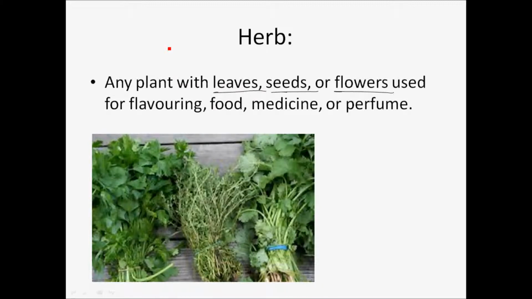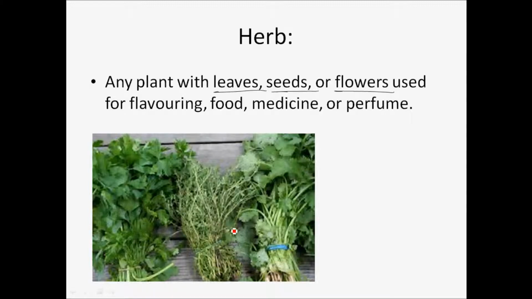So for herb, you'll have to focus on the leaves, seeds, or flowers. Any plant which has these characteristics is called an herb, but it's not compulsory. You can see in the photos here, herbs look like whatever you use in your daily life, like you get from groceries. These are called herbs, which we generally use in food, medicine, and perfume.